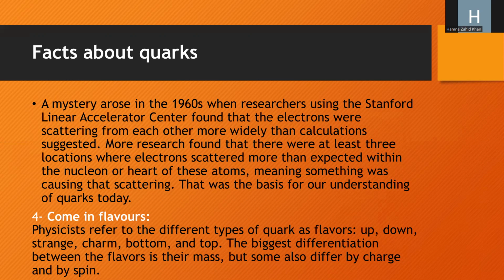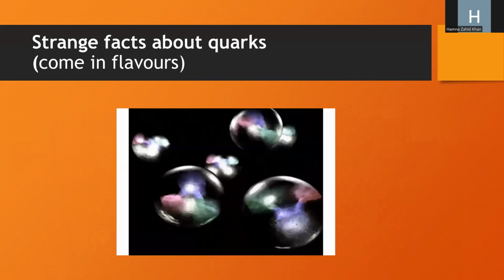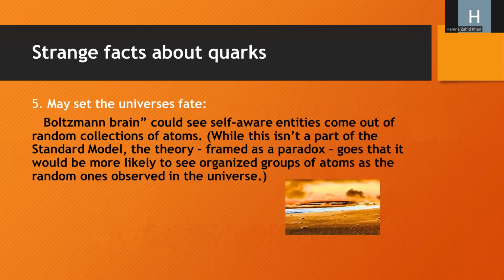In these, 3 have positive charge and 3 have negative charge. The biggest differentiation between the flavors is their mass. Mass means they differ by the weight, but some also differ by charge and by spin. Spin, opposite spin. Some have positive spin, some have negative spin, and charge. Some have positive charge, some have negative charge. Common flavors, you look at 6 types: strange, up, down, bottom, top. They come in different flavors.